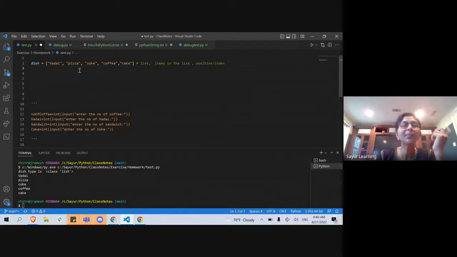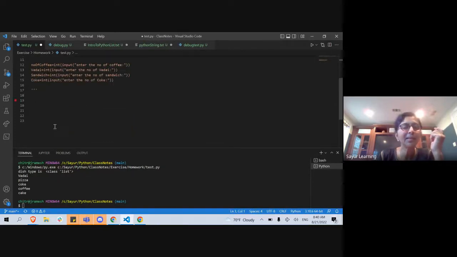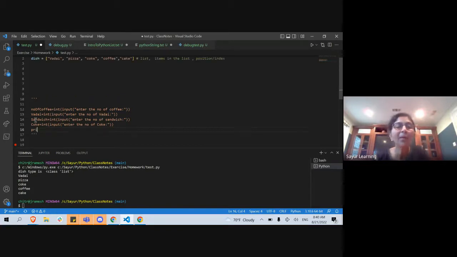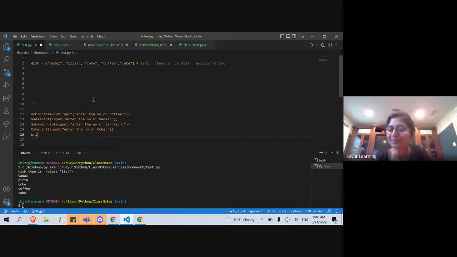Last time, in the example, everybody who wrote it had the price of vadai is 20, price of coffee is 100, whatever. We did that. Now I want to keep that also as a collection, because anytime I add something new, I can add the cost to the collection as well.